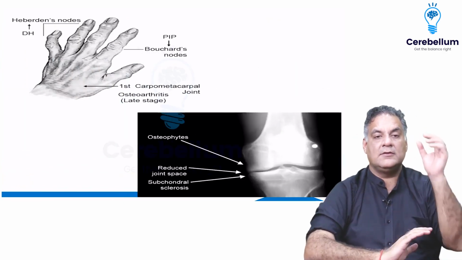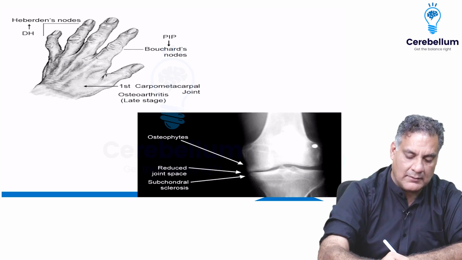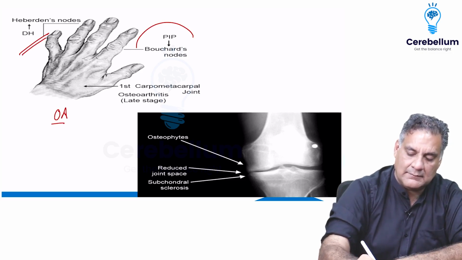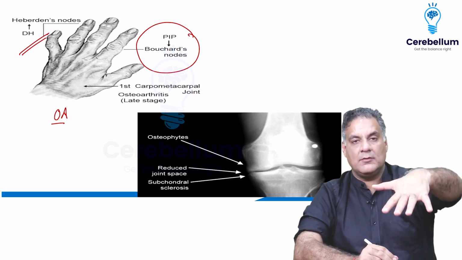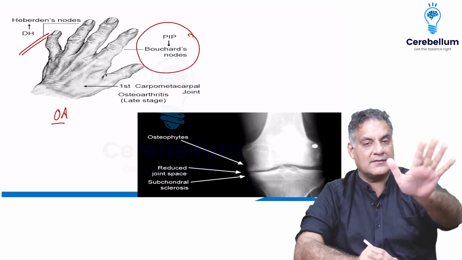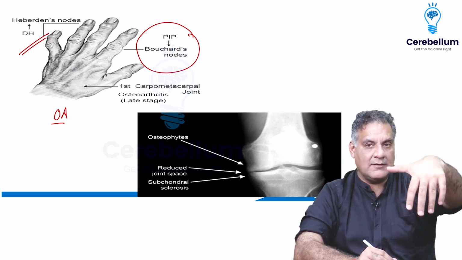All right. Going to the hand, if they are showing you DIP involvement with nodes, Heberden's nodes, this is an osteoarthritic hand. PIP swelling, Bouchard's node, osteoarthritic hand. Remember, in OA, they will show you the front view. In RA, usually the side view. In RA, the front view only when the ulnar deviation of fingers is shown. Otherwise, OA, the front view.